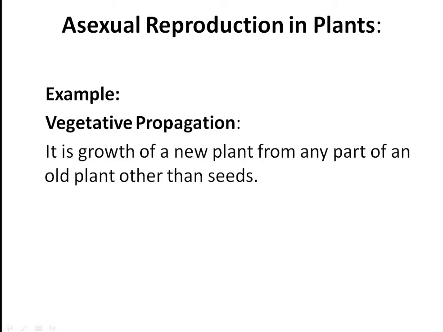We saw in our previous lesson that vegetative propagation is the growth of a new plant from any part of an old plant other than the seeds. So we don't have to use the seeds. We can use any vegetative part of the parent plant and generate a newer plant from that part by simple mitosis or simple asexual reproduction, which would happen in the cells of the plant.